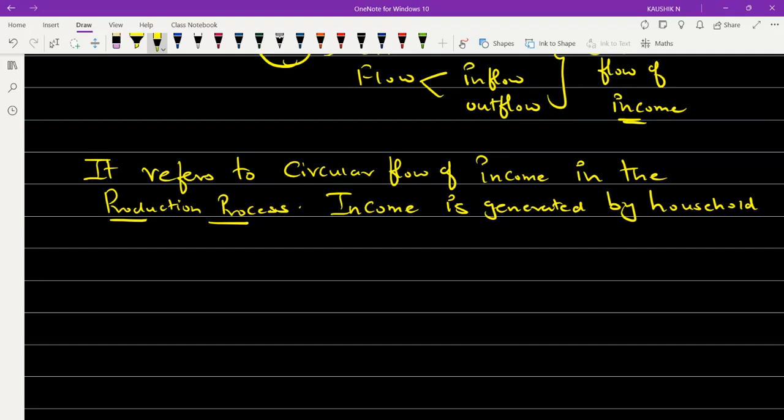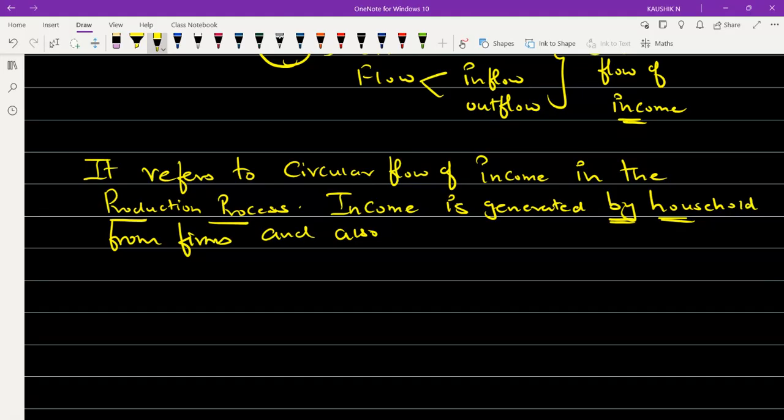So income has been generated by households from firms. From where has it been generated? From the firms. But by whom is it generated? By household. So with the help of the household, the firm produces some goods and then it is earning some income. That is why we say income has been generated by the household from firms, and also